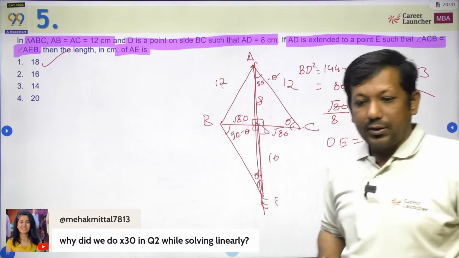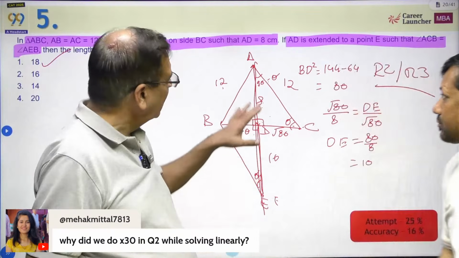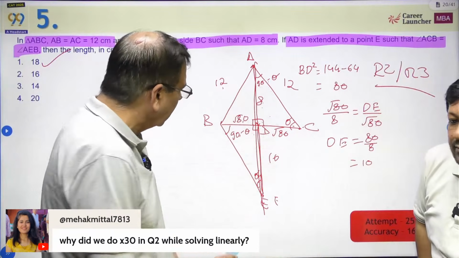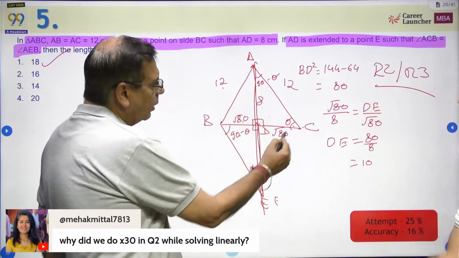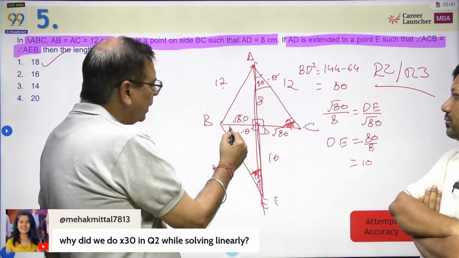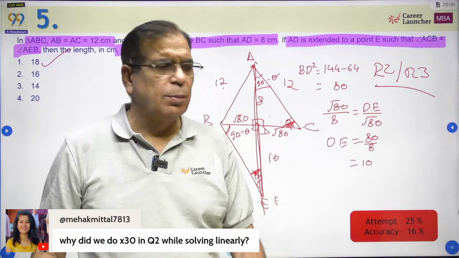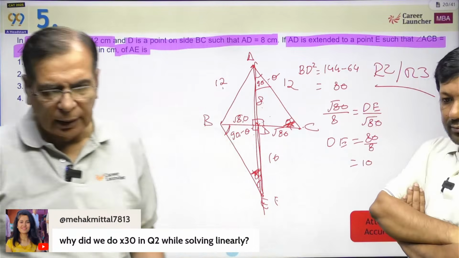So the important thing for you in this question was to understand, look, the question is given, the moment it said that this angle is equal to this angle, check the other angles also. These are 90-90, so obviously the remaining two angles will also be equal, which means these two are going to be similar triangles, and you should be able to then solve it further based on that. Okay.